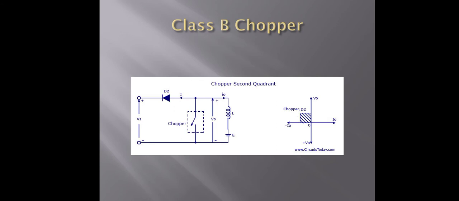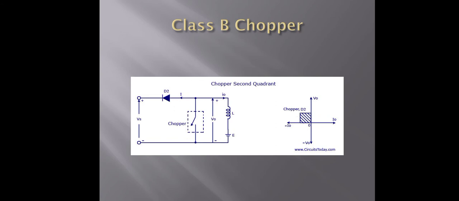As the current I0 continues to flow from the load to the source, the average output voltage is positive and the average output current is negative. That means voltage is positive and current is negative, which is the second quadrant.